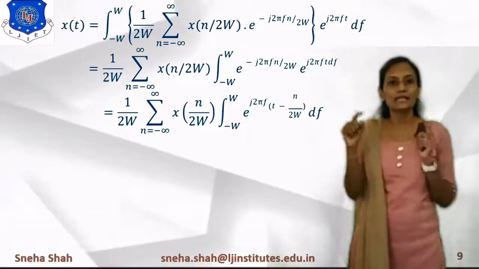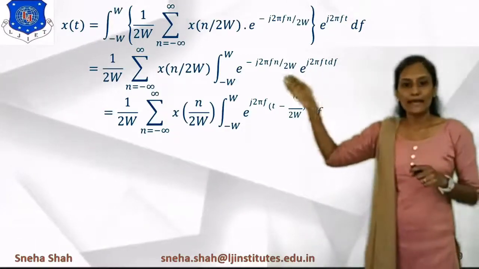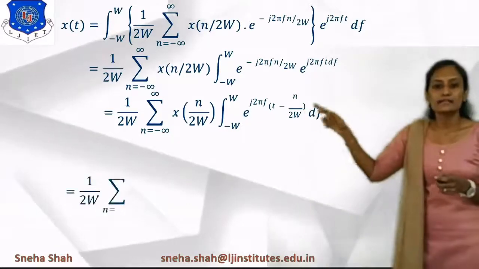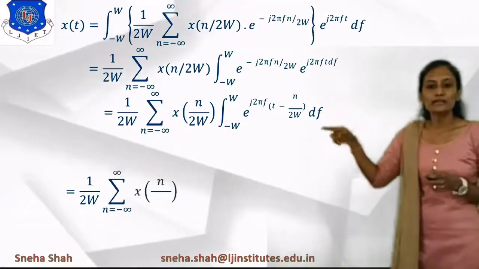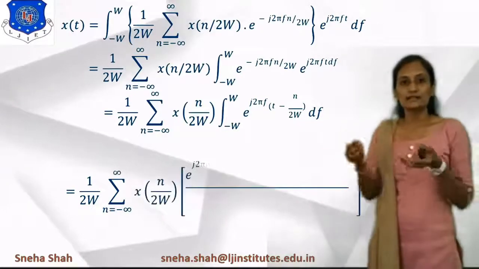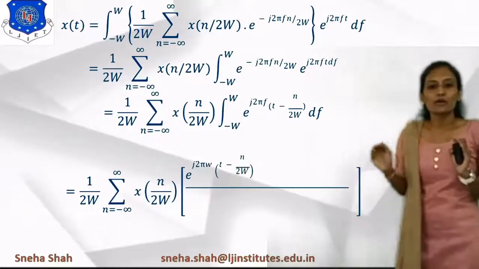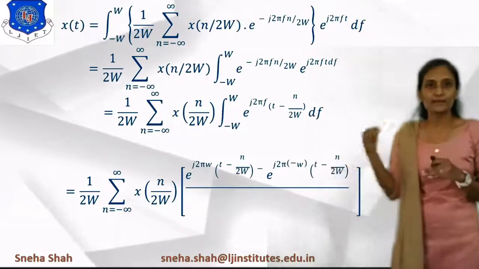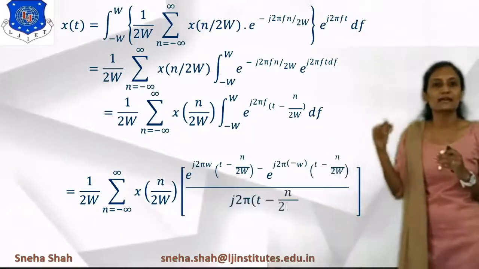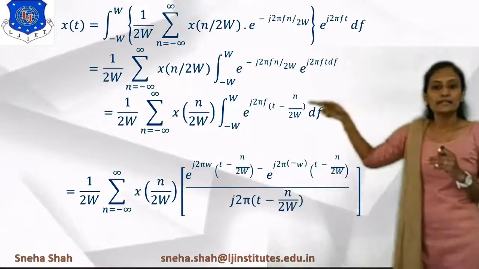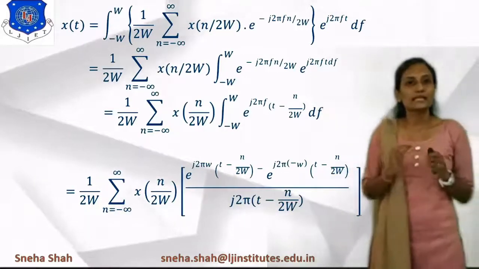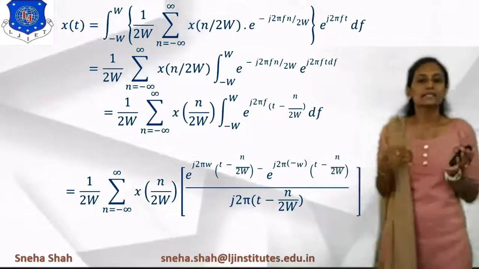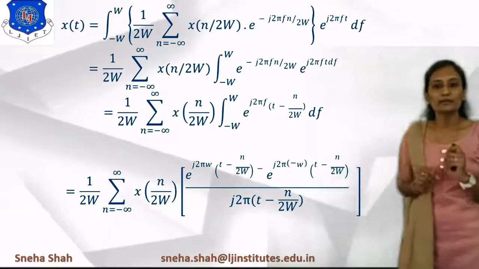Then the integration will be e raised to j 2 pi f into t minus n upon 2w, divided by this term; the integration is with respect to f. So all the other terms except this f will go in the denominator, and all the other terms will remain as they are. So the next step is 1 upon 2w, summation n equals minus infinity to infinity, x of n upon 2w, and the integration of this will be e raised to j 2 pi f in bracket t minus n upon 2w, divided by j 2 pi into t minus n upon 2w.